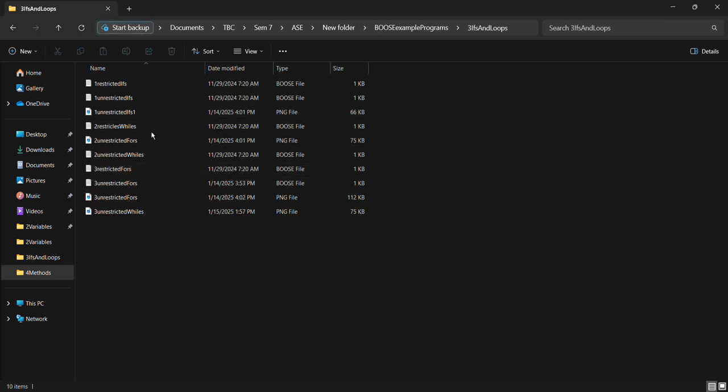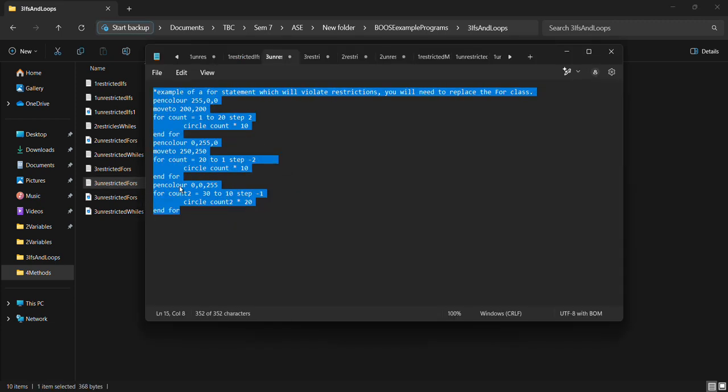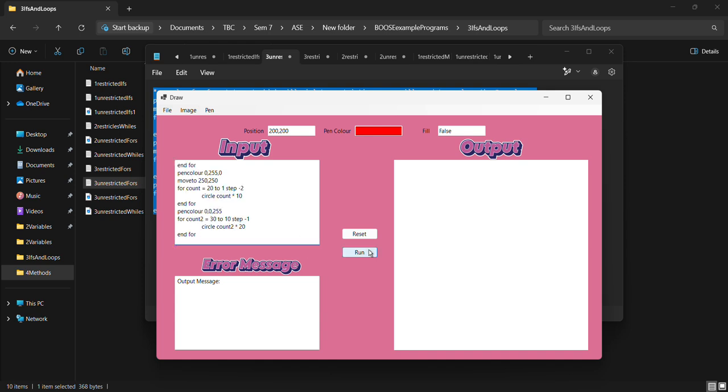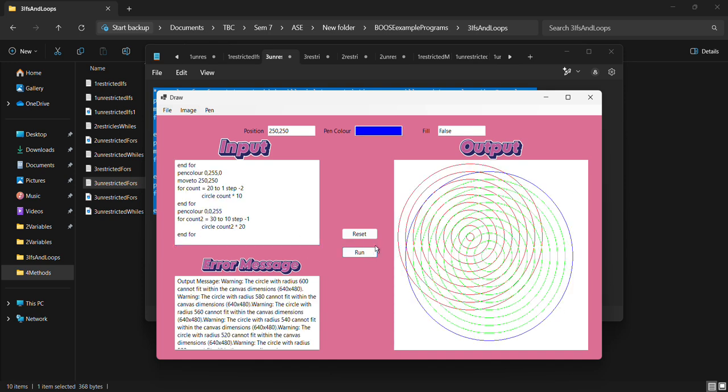Now for unrestricted for, this is the code. Let's copy the code and let's run it. Here you can see the output generated. Since the circle with radius 600 cannot fit in my canvas dimensions, it is not being generated.